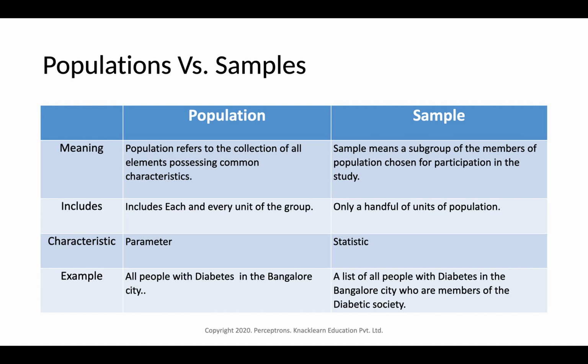Population includes each and every unit of the group of data, and sample includes only a handful of units of the population. Characteristic-wise, population characteristic is called a parameter, and sample characteristic is called a statistic. As an example, if we take all people with diabetes in Bangalore city, that is a population, and within that, suppose we pick a few people with diabetes who are members of a diabetic society, that will be a sample. That is nothing but a subset of the population.